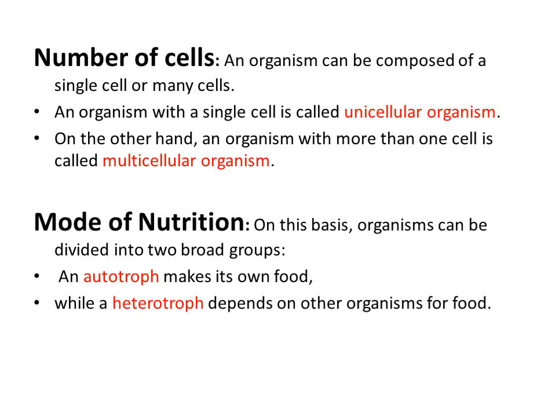But if the organism's body is made up of more than one cell, we call it a multicellular organism. So that was also a type of classification where organisms were classified on the basis of the number of cells in their body.